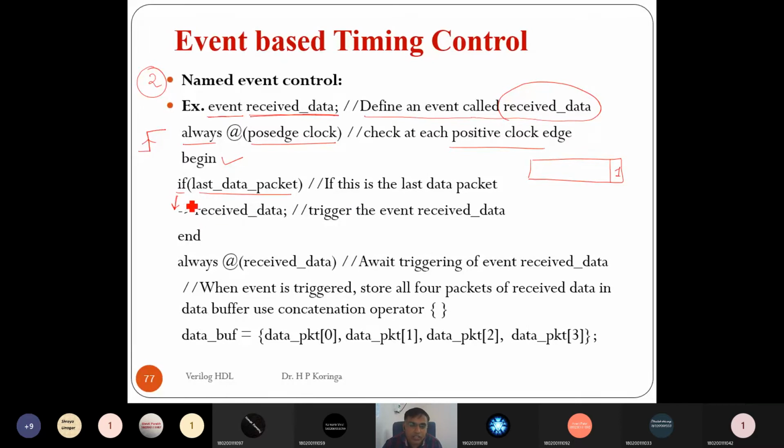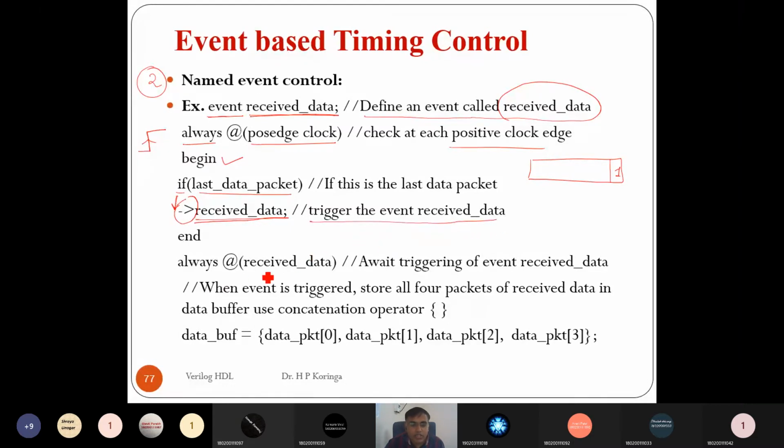Here this is the symbol to trigger the event. The greater than symbol, ->, is used to trigger the event. So it triggers received_data. Whatever user defined event we have defined, it triggers that event.